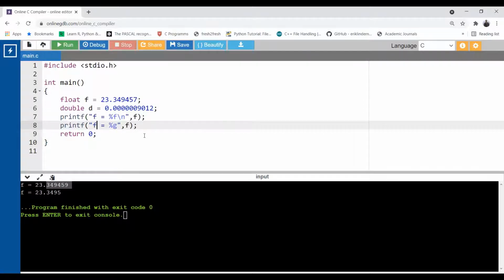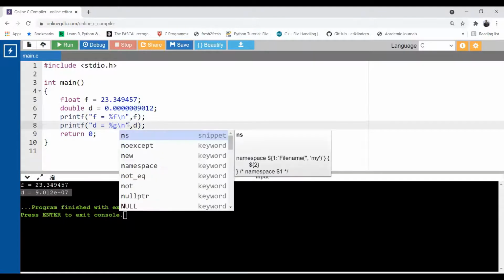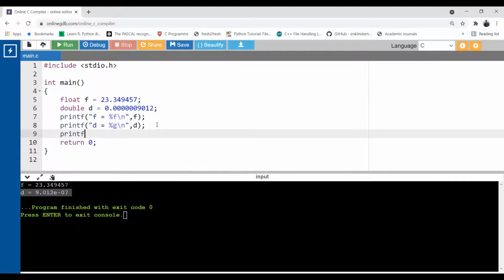percentage g with d, and now I change the name of the variable to D here. Now run the code. Now see, it prints in the scientific format, in the exponential form, because it's a very small number, which is converted into exponential form. We'll get a similar output with D using another format specifier that we can normally use, %e. So here it is, printf D equal to %e. Okay, use a backslash n, now D. Backslash n's purpose is only to shift the output into the next line. There is no other purpose.